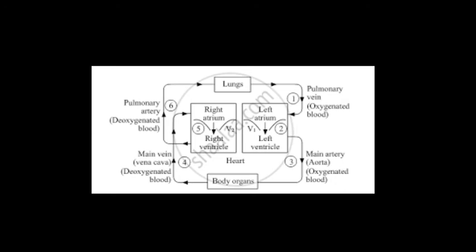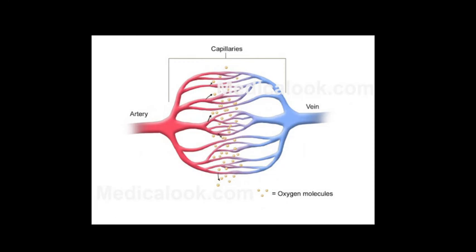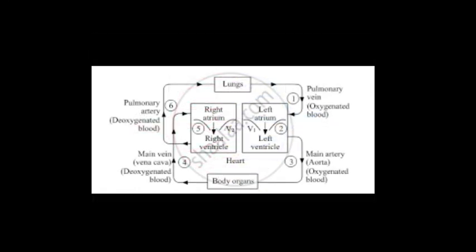Capillaries are the parts of the body where veins and arteries are connected to each other.